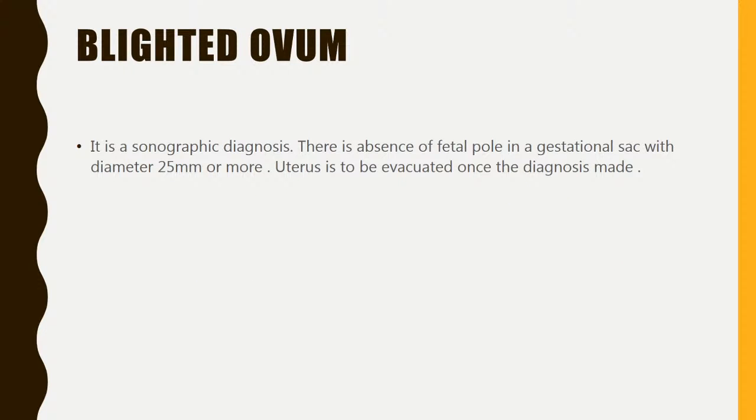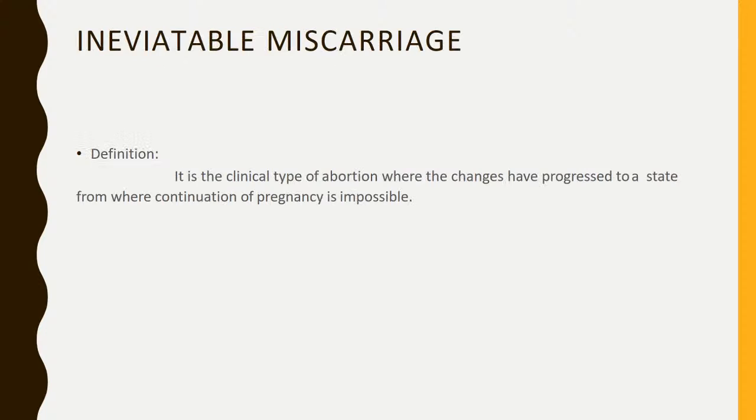What is blighted ovum? It is a sonographic diagnosis where there is absence of fetal pole in the gestational sac with diameter 25 mm or more. Uterus is to be evacuated once the diagnosis is made. It is also known as silent miscarriage.